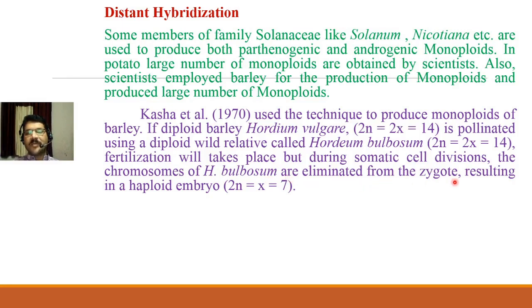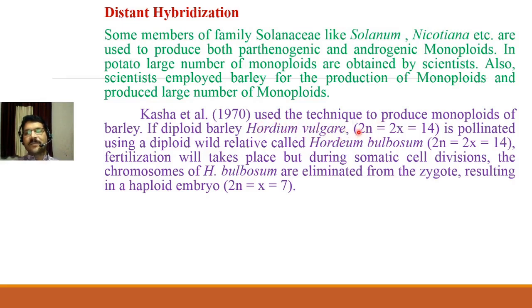from the zygote. So here what happened? The chromosomes of Hordeum bulbosum get eliminated, and only the chromosomes of Hordeum vulgare remain there, and it will result in a haploid embryo. Though we have crossed both plants, only the chromosomes of Hordeum vulgare remain, because this is a diploid plant.